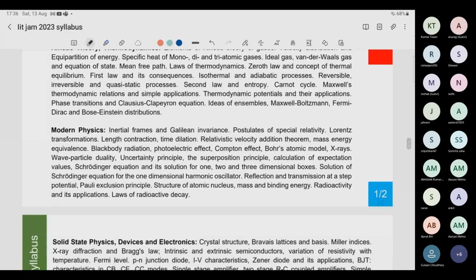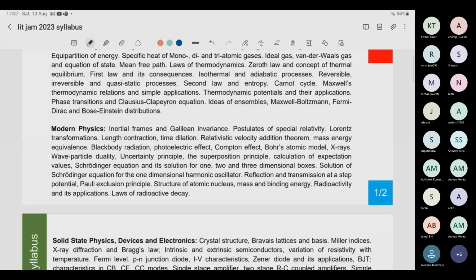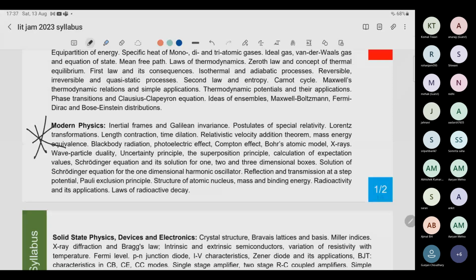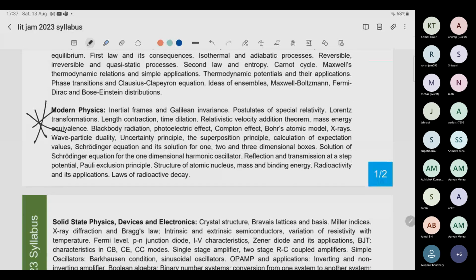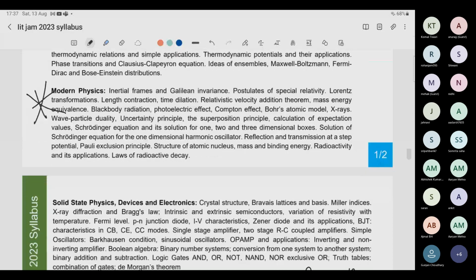Okay, what are the operators? What is the quantum superposition principle? What is the uncertainty principle? What is wave particle duality? What is the threshold voltage for X-rays to be produced? These are the topics which are going to come. So I would suggest, very important, if you are preparing, start with modern physics. If your modern physics is not good, start with this.